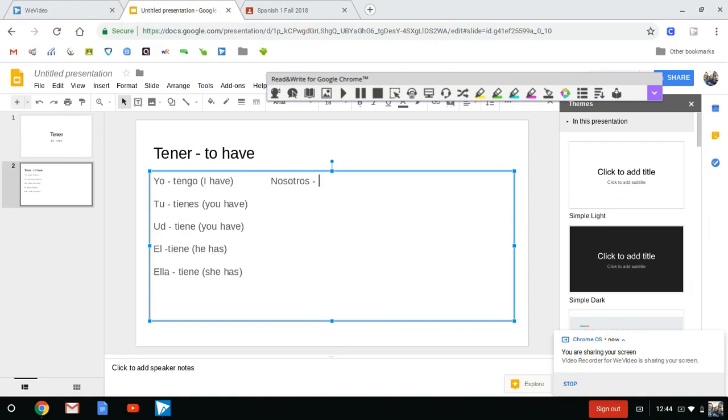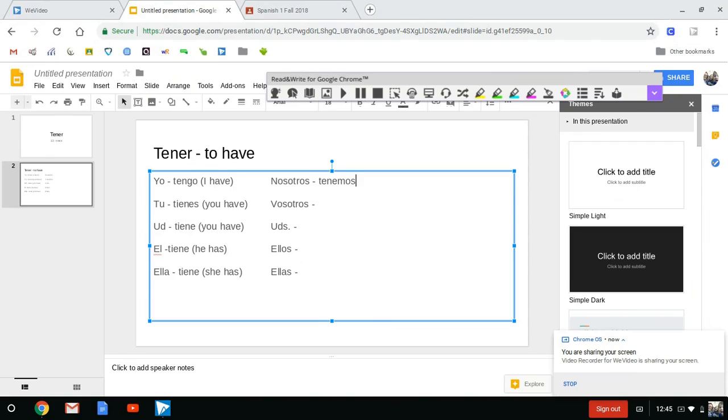Then on this side over here, you've got nosotros, vosotros, ustedes, ellos, and ellas. And they also have certain conjugations that go with them. For nosotros, you want to remember nosotros is we, so we're trying to say we have.